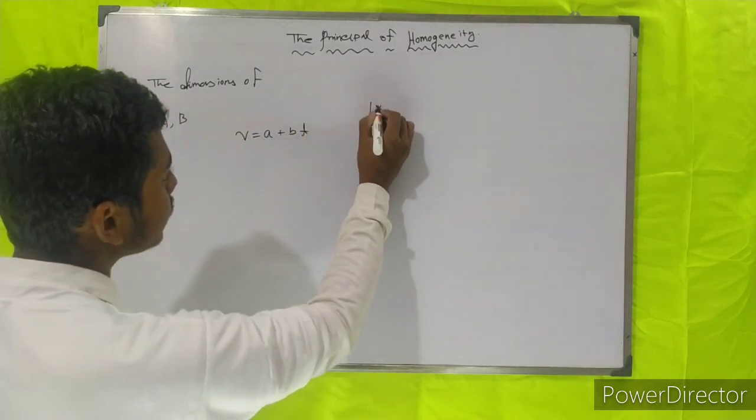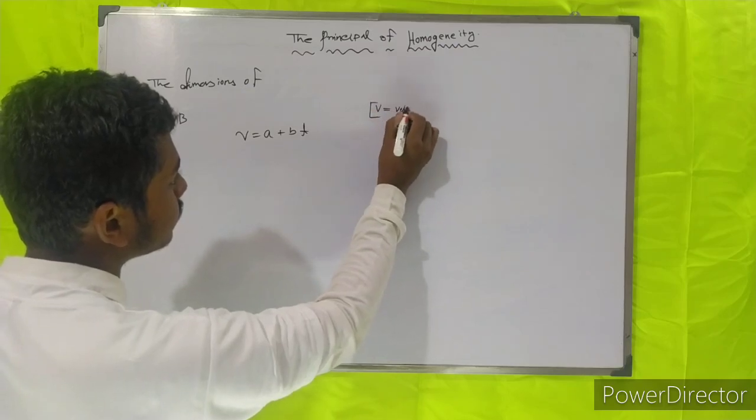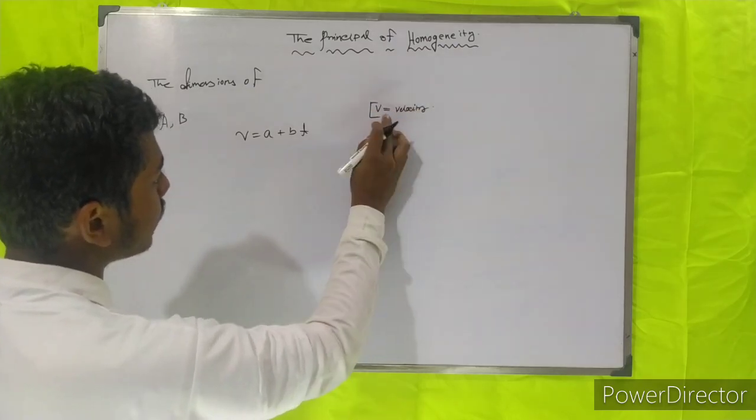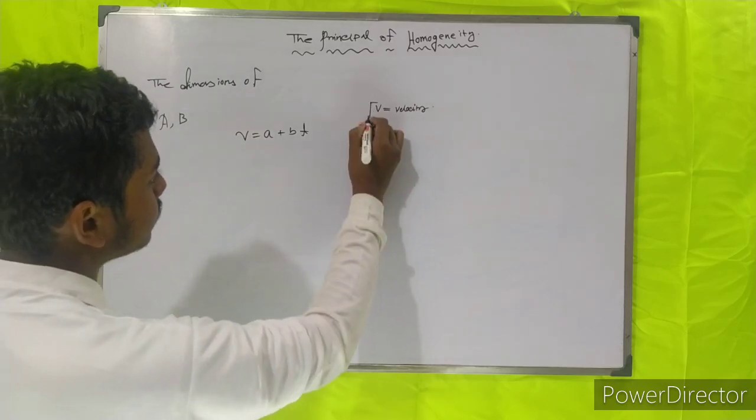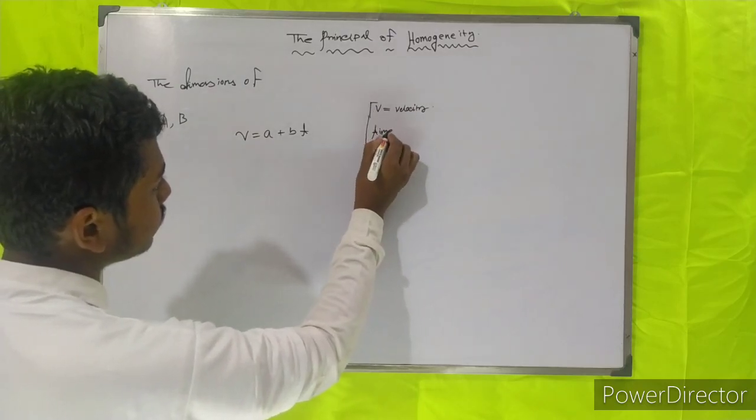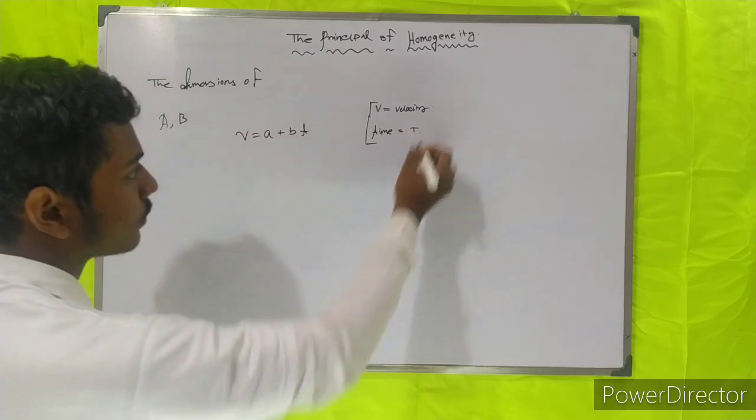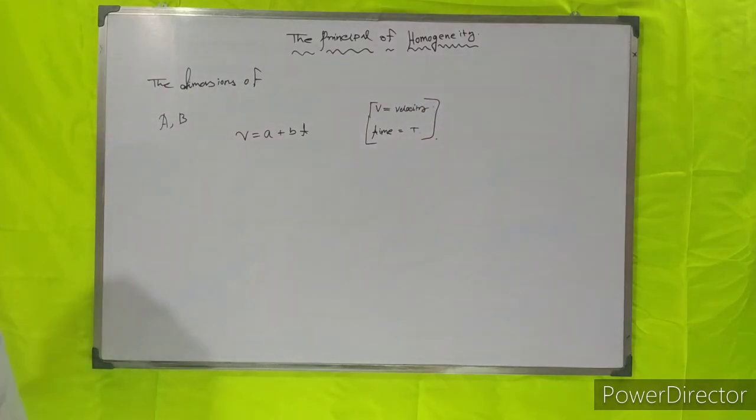Here v is the velocity and here t is the time.